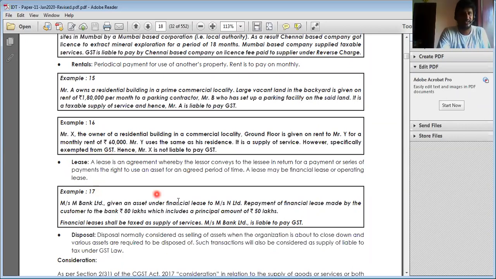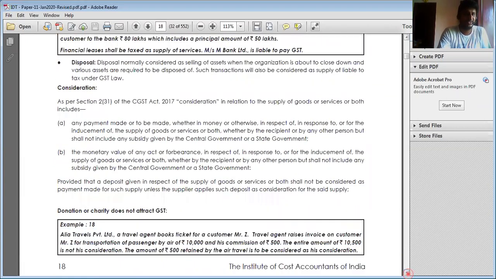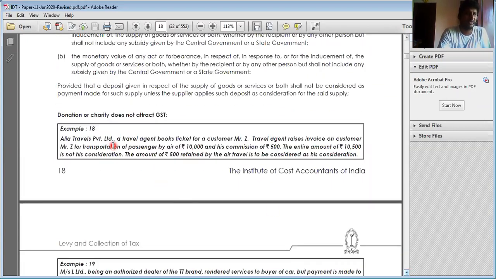Okay, right. Next, lease. Lease is also part of supply. Financial lease, everything is part of supply. Next, I'm just explaining these scenarios. Suppose Alia Travels Private Limited, a travel agent, books a ticket for a customer, Mr. Z. The travel agent raised an invoice to customer Mr. Z for transport of passenger by air of rupees 10,000 and his commission of rupees 500.